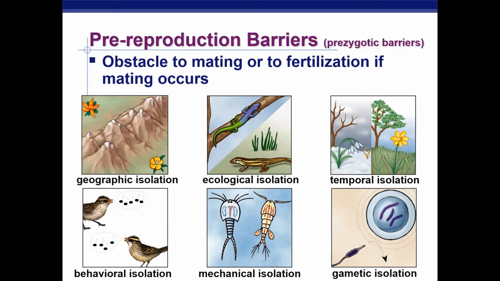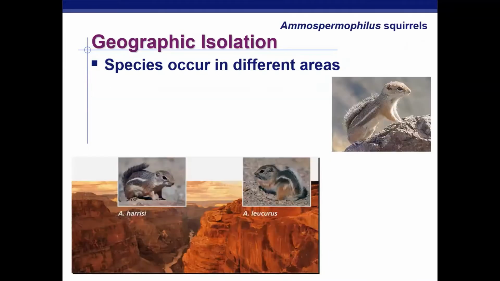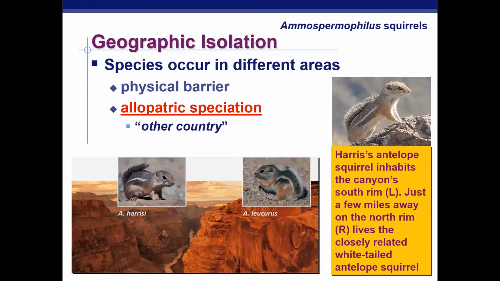So, guys, let's go ahead and launch into this. Let's look at geographic isolation, remember, also known as allopatric speciation. This is where a physical barrier splits a population. You could think of any physical barrier: a mountain range, a valley, a river, a canyon. That could definitely split a population, and it could even be man-made physical barriers like a dam, a superhighway, maybe a giant wall that someone's trying to build. Those could be physical barriers that can split a population. And once again, over millions of years, they could evolve independently of each other.